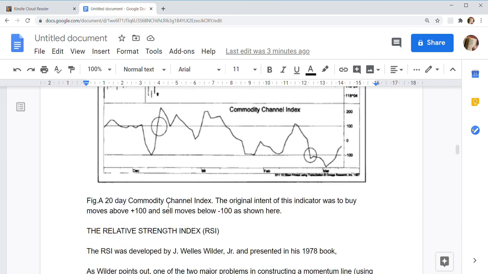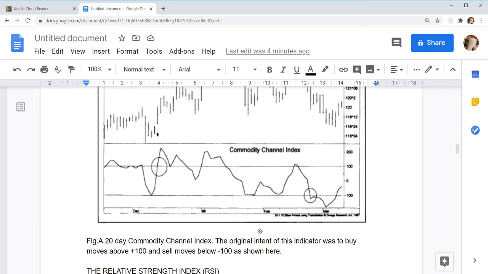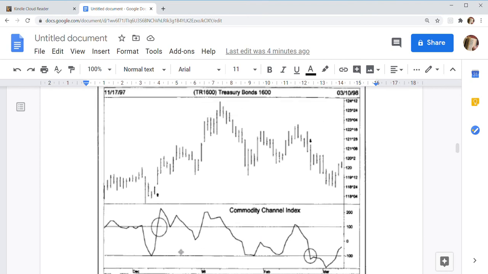A 20-day Commodity Channel Index. The original intent of this indicator was to buy moves above 100 and sell moves below 0, as shown in the figure. So we should buy here and we should sell here.